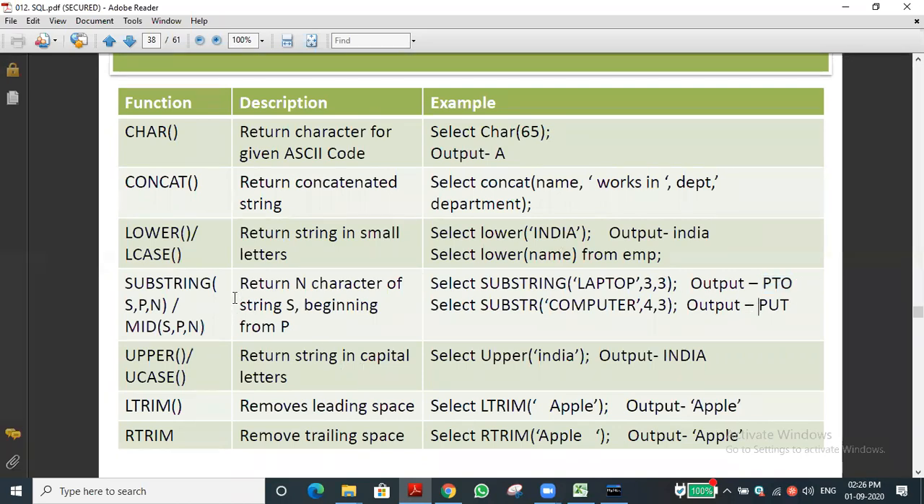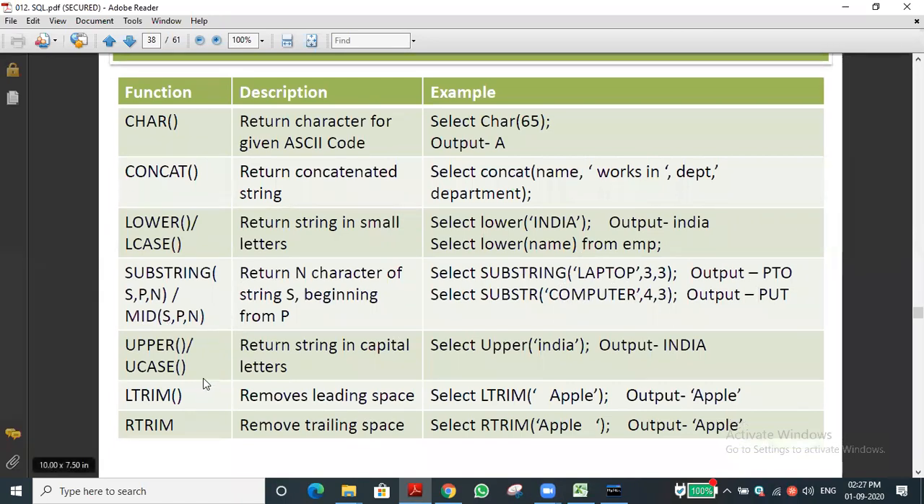You can see this same thing with the mid function, computer also. You can see 4 comma 3. So starting from the fourth letter, which is P, the 3 characters are displayed, that is PUT. It is displaying. So the mid function is also doing the same concept. It is doing slicing, the same thing. String slicing we used; here it is slicing and returning the sliced string from the given string.